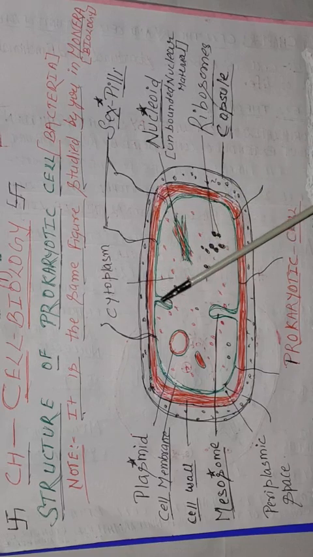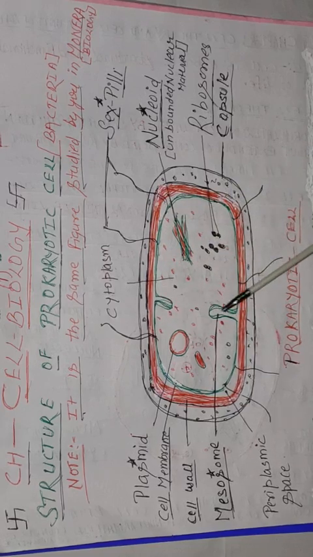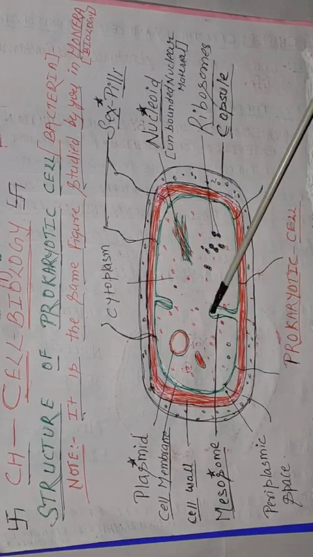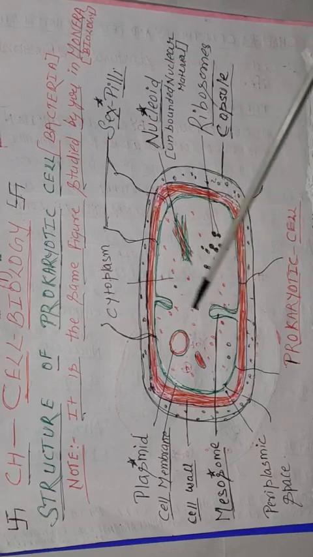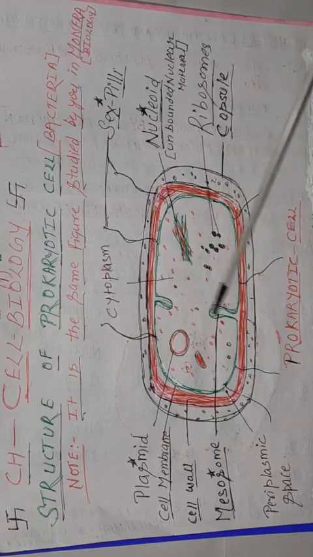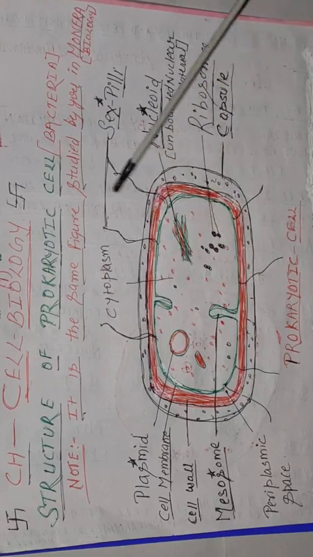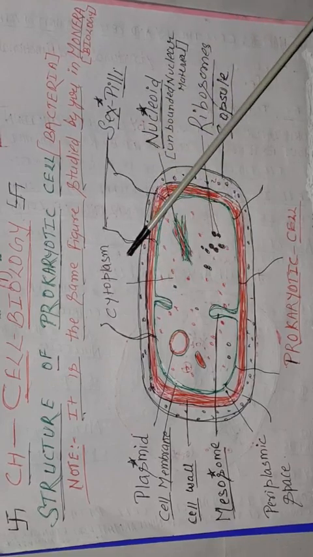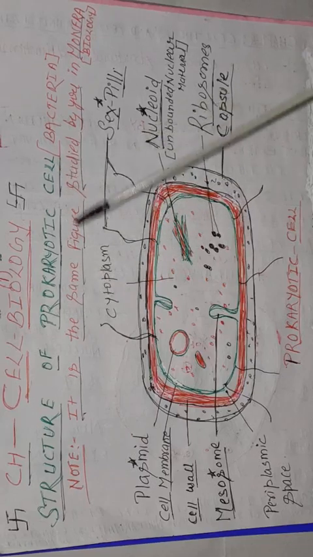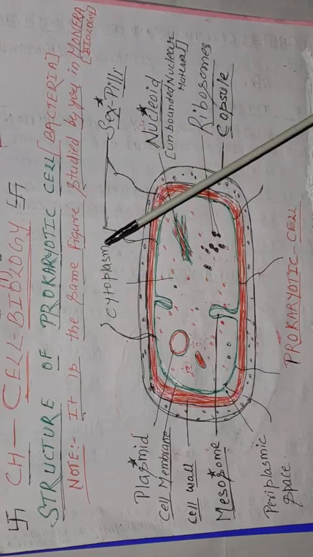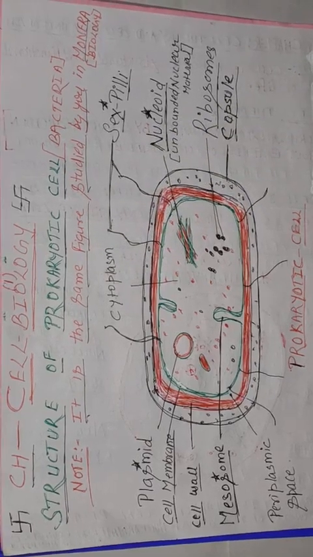This green color cell membrane invaginates like this, and this is called mesosome, and this helps in the division of the cell, asexual reproduction, isn't it? So this is just a glimpse for prokaryotic cell, not in detail because it is reduced in the course.